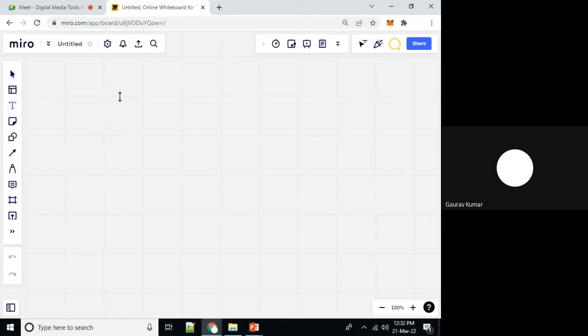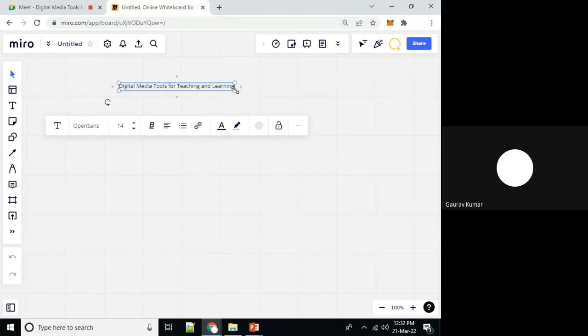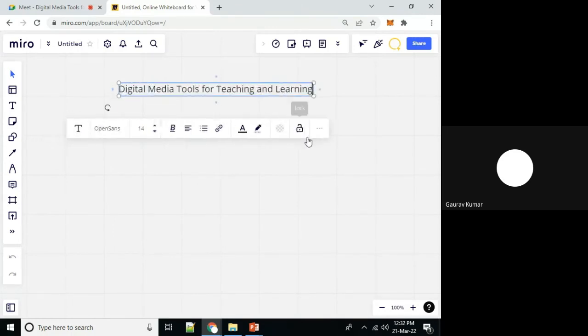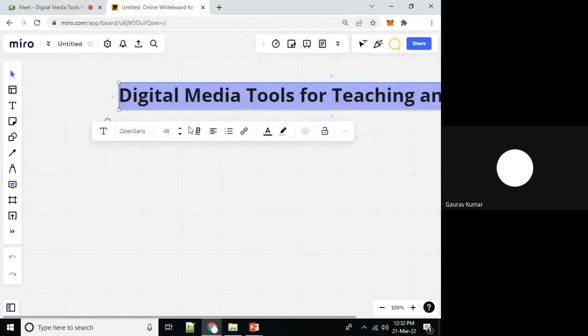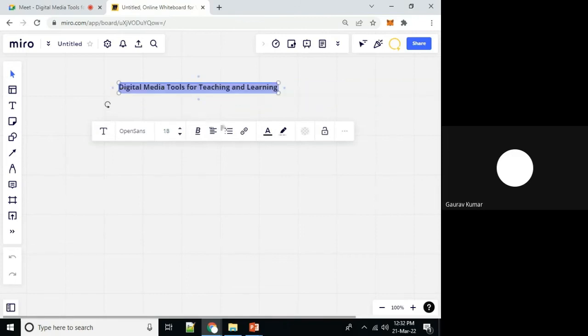So T, to type some text. So anything, just for explanation: digital media tools for teaching and learning. Okay. Bold, what is font size, and what is font color.